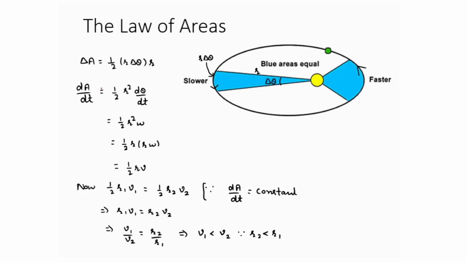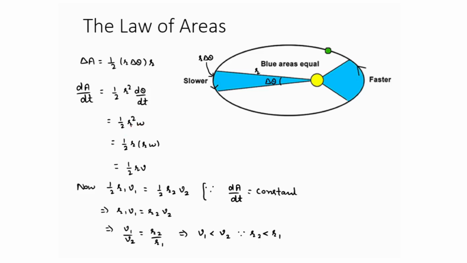Our areal velocity dA by dt is equal to 1 by 2 r into r, which is r square, into d theta by dt. We all know theta is the angular displacement and rate of change of angular displacement is angular velocity. So 1 by 2 r square omega, where omega is the angular velocity.